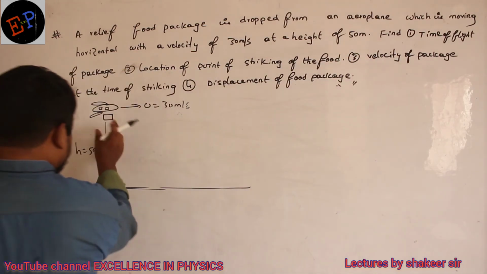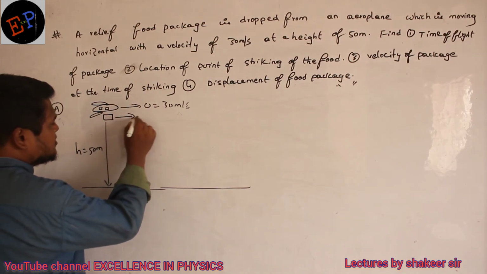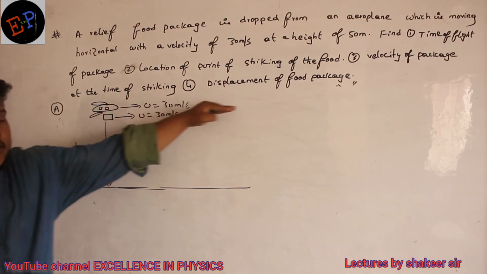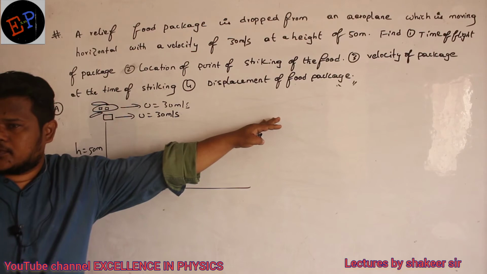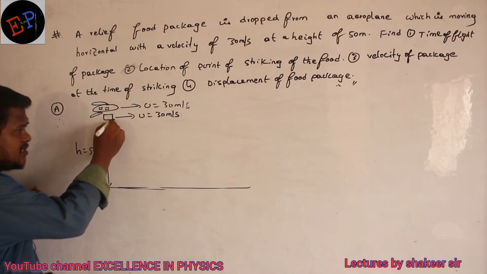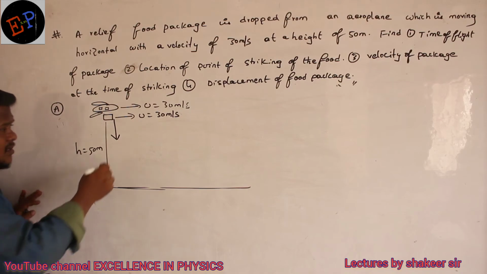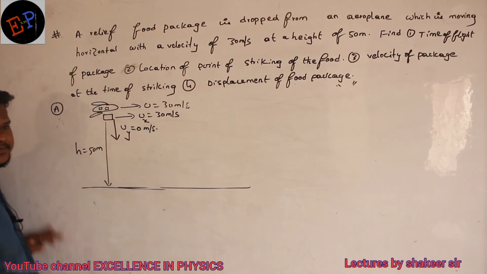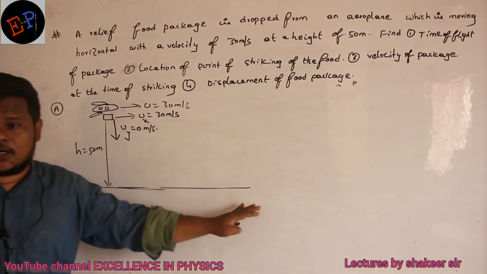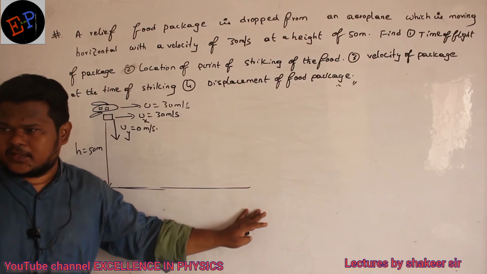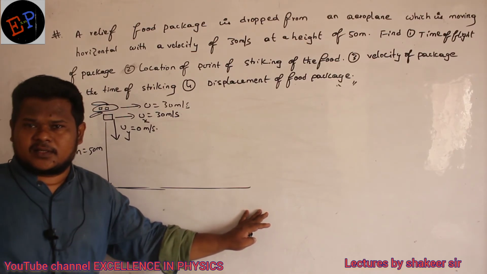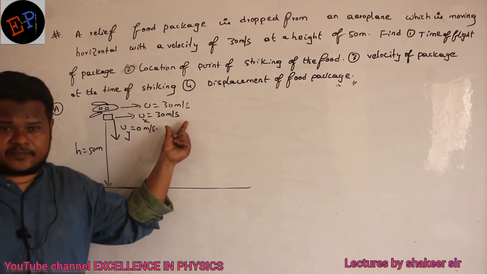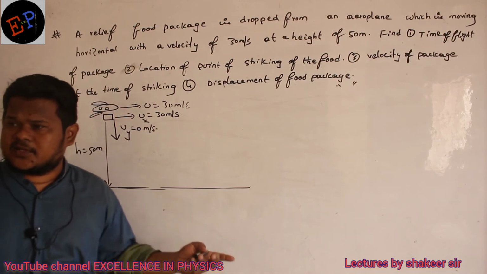So immediately when you release this food packet, it will have a velocity of 30 meter per second in the horizontal direction, because the aeroplane was moving in the horizontal direction only. But in the vertical direction, what is its velocity? The initial velocity along the y-axis is not there, that is 0 meter per second. Projectile motion always you have to consider in 2 dimensions. You have to take motion along the x-axis separately and along the y-axis separately. Along the x-axis initial velocity is 30, but along the y-axis there is no velocity initially.